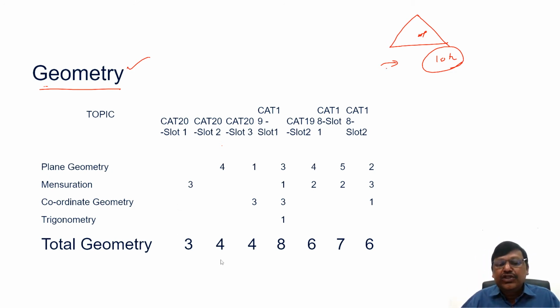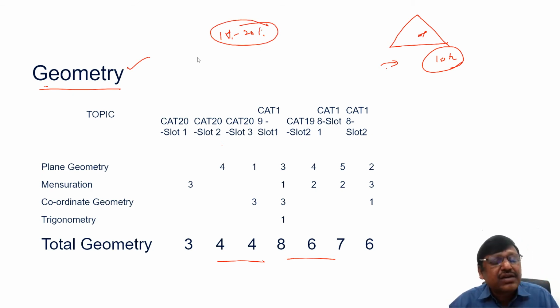You can see geometry again is very important. 15% to 20% of your quant questions will come from geometry here. Now, we said 40% of arithmetic, 10 to 15% minimum of numbers, 15 to 20% of geometry. These are all school level things only, right?